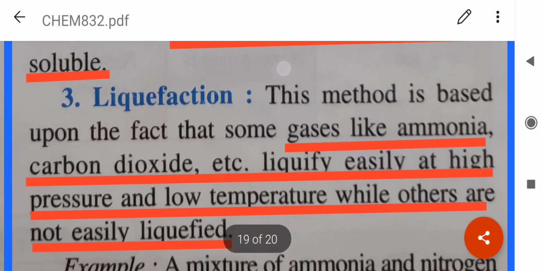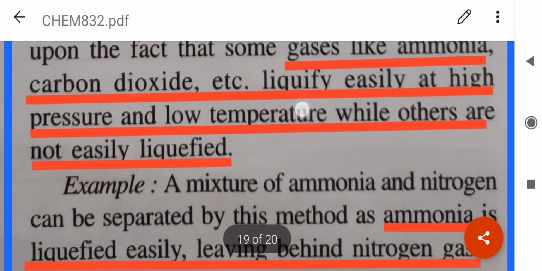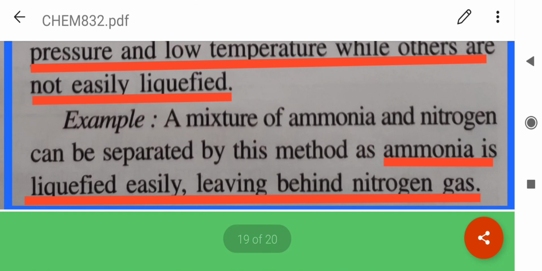Then comes liquefaction. Some gases like ammonia and carbon dioxide liquefy easily at high pressure and low temperature. These are the two conditions. What are those? High pressure and low temperature. So if we take a mixture of ammonia and nitrogen, they can be separated by this method as ammonia is liquefied easily, leaving behind nitrogen gas.